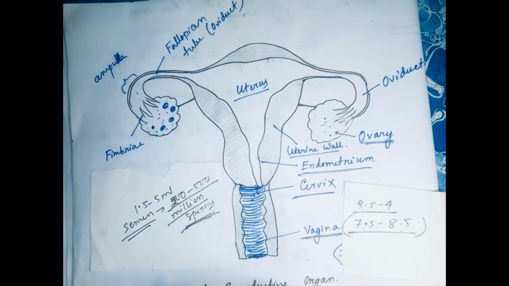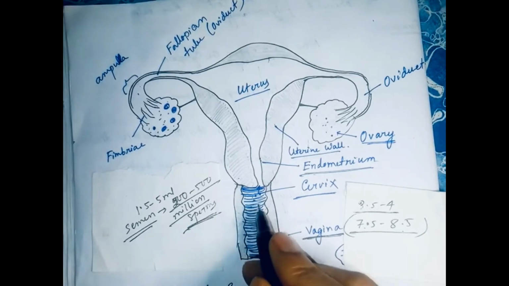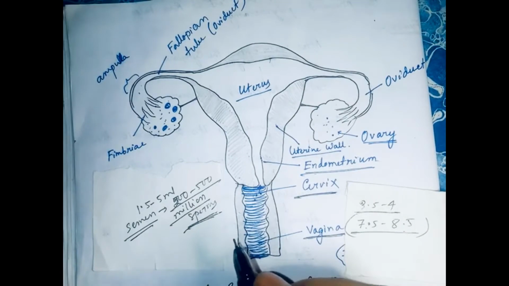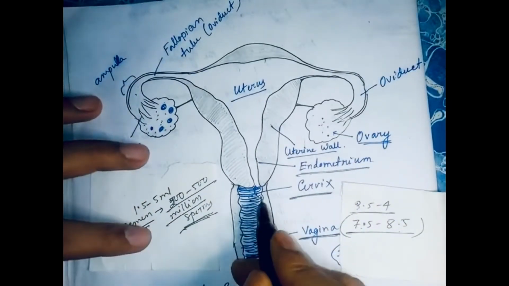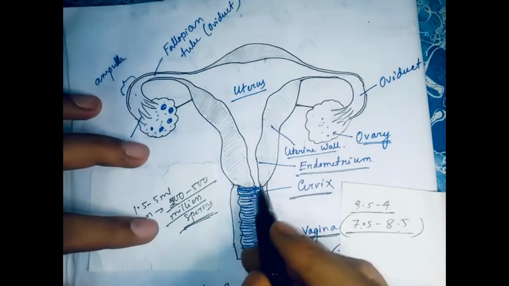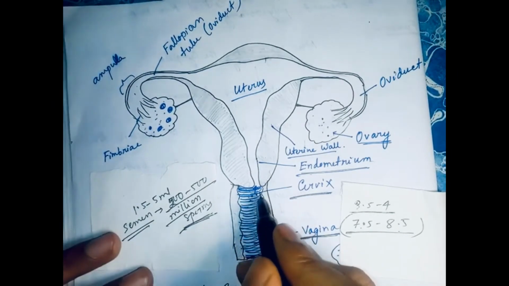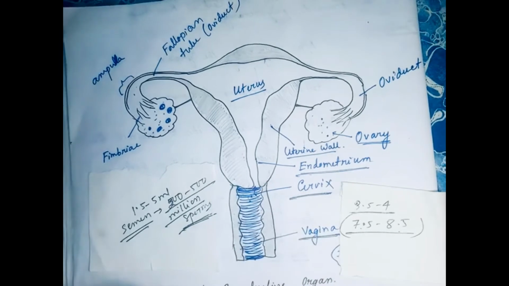This decreases the acidity of the vagina and favors the sperm entering the cervix. In alkaline medium, sperm will not die, and will gain motility. Those seminal fluid and cervical mucus form an alkaline medium and sperm will survive. Some sperm, not all, a few sperm will survive and can enter the cervix.